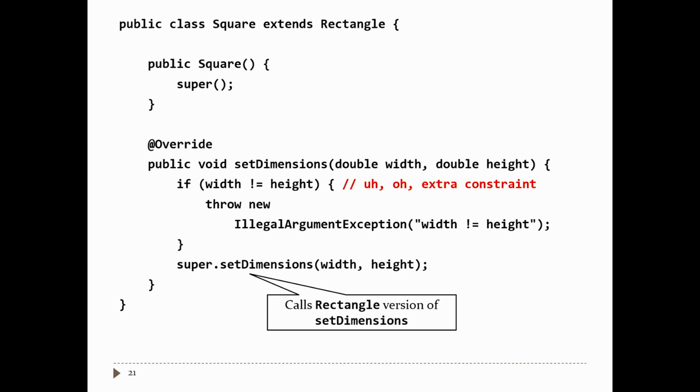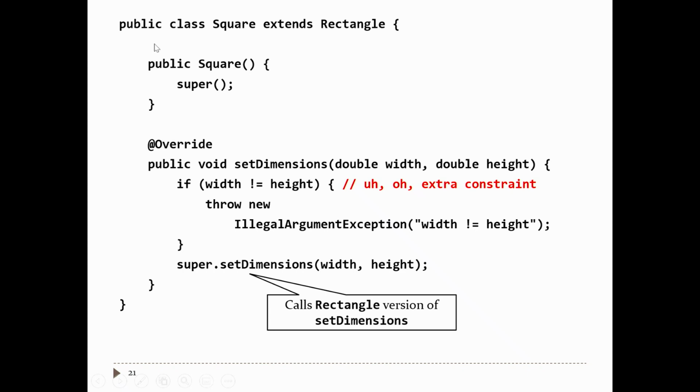So what this version of the method is saying is that you can call this method as long as the width and height are equal. Whereas the superclass method says you can call this method with any value of width and height as long as they are in the range 1 to 100. So now that you've added an extra constraint, you've got a problem, or somebody else has a problem. The square class can do this if they want to. The problem is now that squares are not substitutable for shapes.